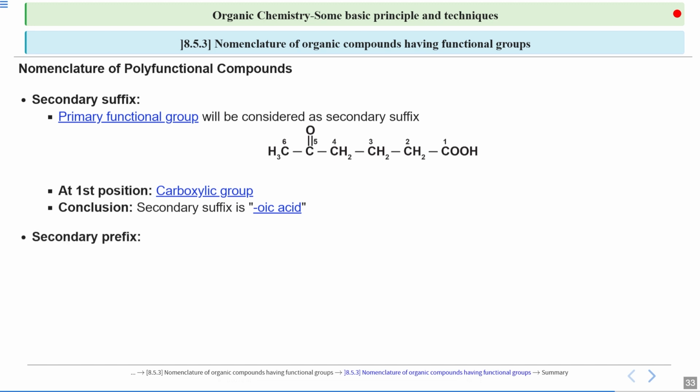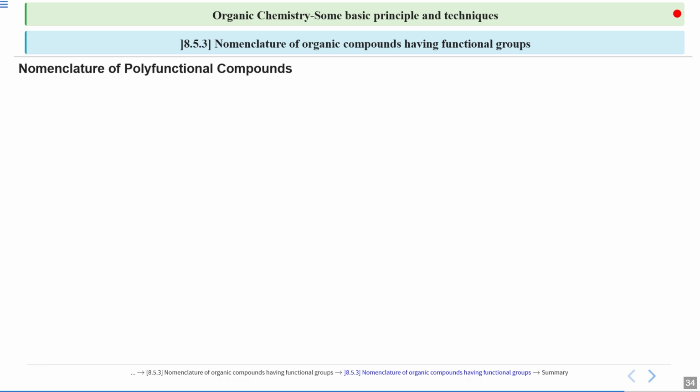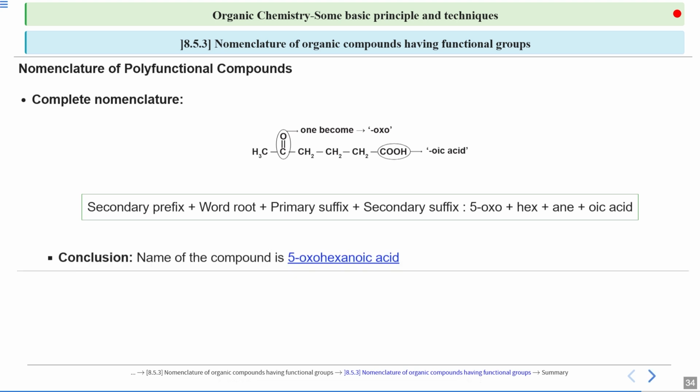What about the subsidiary functional group? It is present at the 5th position, and that will decide the secondary prefix. Now, we know it very well that the ketone is present there. Therefore, your secondary prefix will be oxo with a 5. So 5 is describing again the position. So 5-oxo. So you got all the parts: secondary prefix, word root, primary suffix and secondary suffix, which is 5-oxo, hex, plus ane, plus oic acid respectively. If you add all of them, you will get your complete name as 5-oxohexanoic acid. I hope you are getting the point.